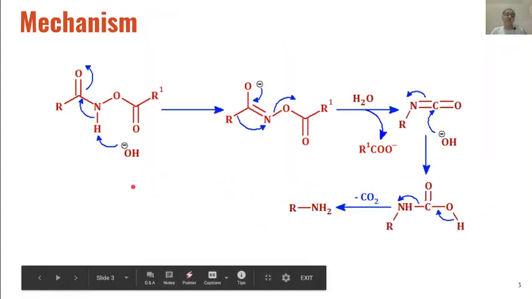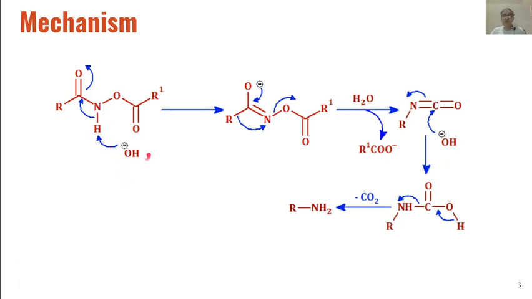So in case of Lossen rearrangement, the mechanism is that this proton is abstracted by the base, and this pair of electrons forms a carbon-nitrogen double bond, and this oxygen will acquire the negative charge. And when this comes back to this position, then a 1,2 alkyl shift will take place, alkyl or aryl depending upon the type of R group which is present.